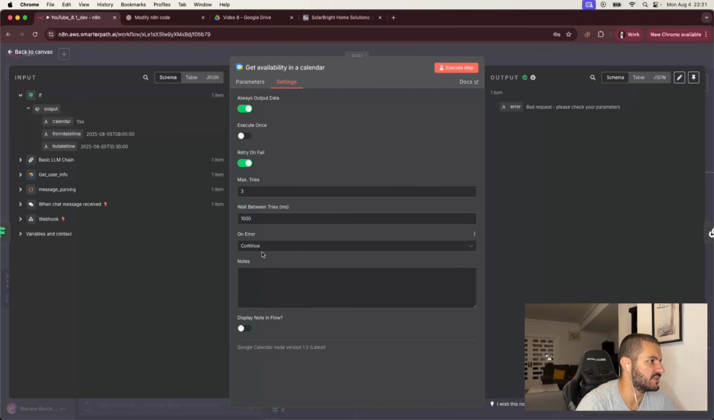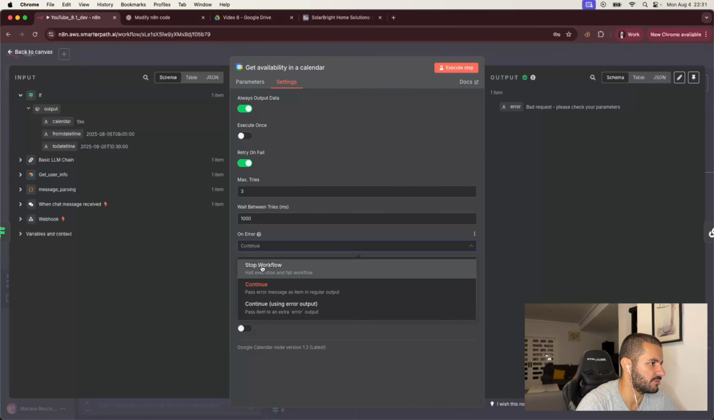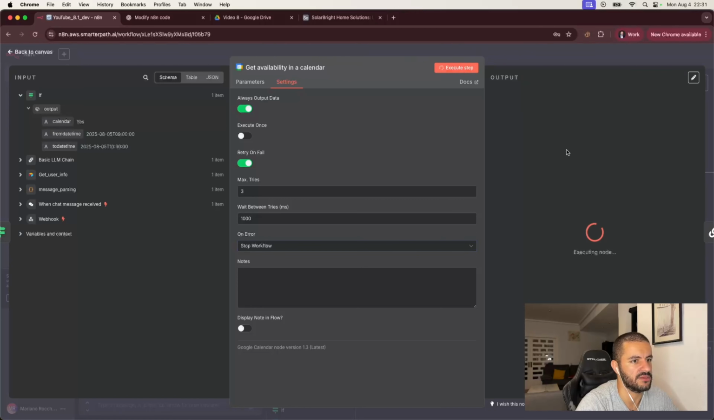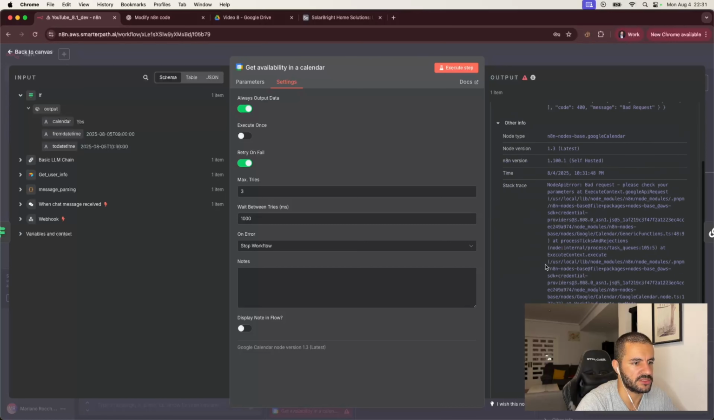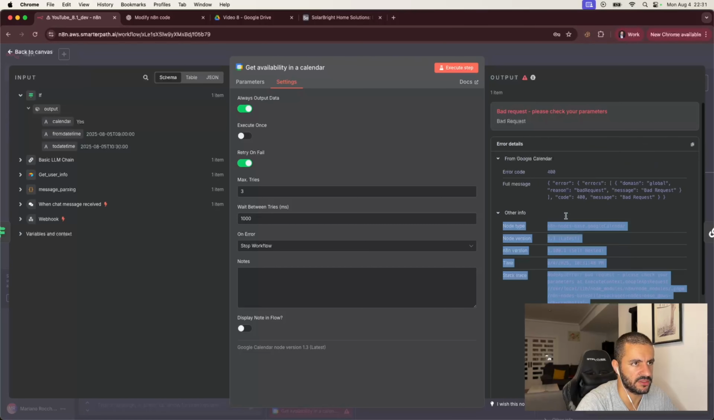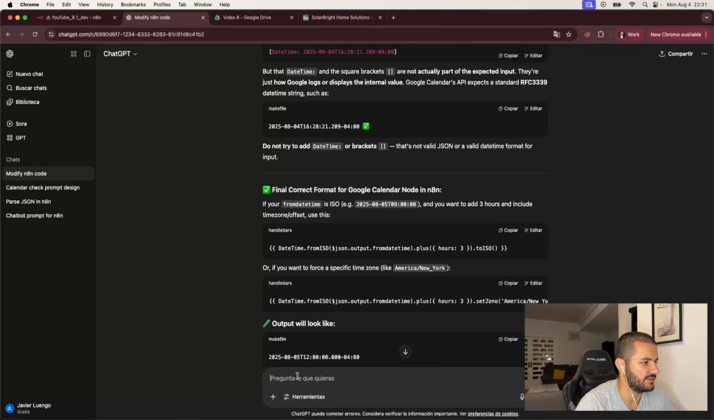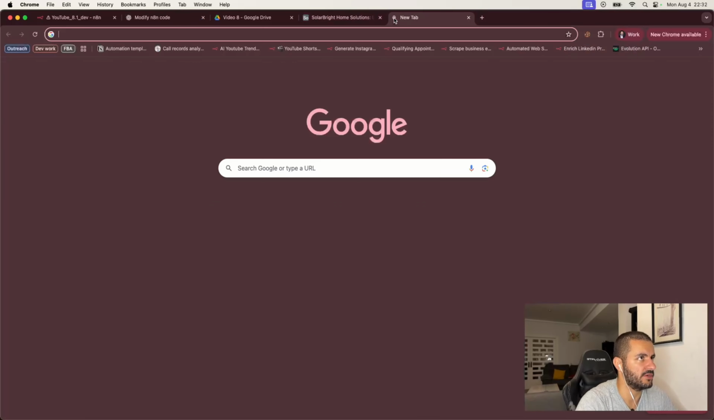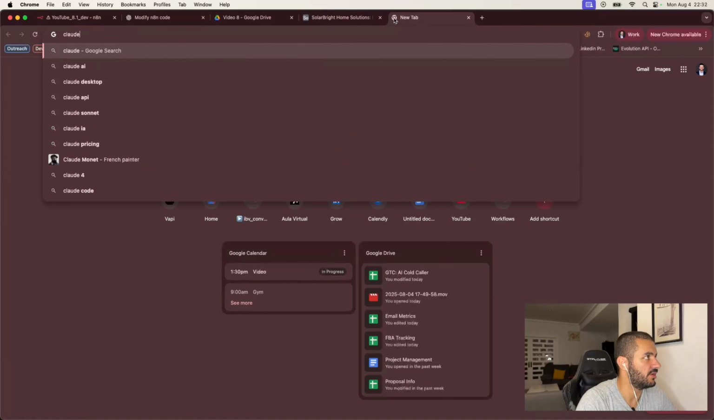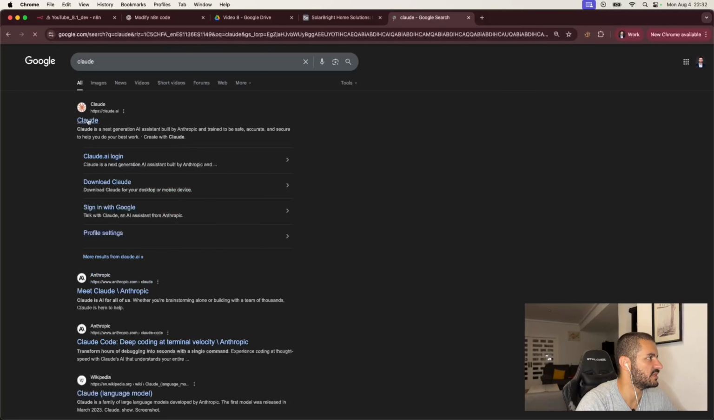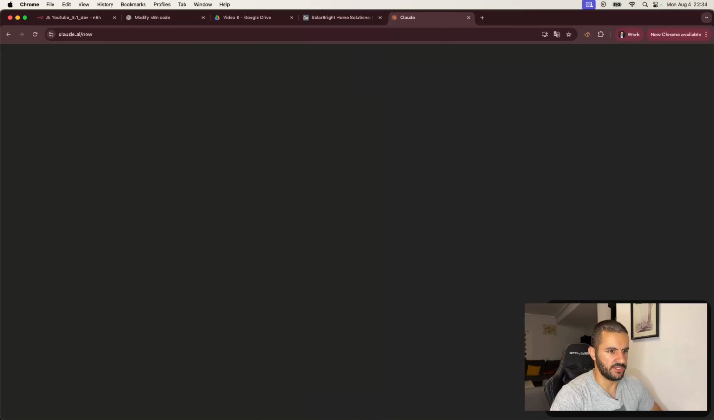So we are saying to continue on an error, so stop workflow. Let's execute the step, and now we're actually going to get the error properly seen here. Good. Let's just copy paste this whole thing because it's not working what it's telling us. And I'm going to open Claude because it's often a good option to test it with Claude as well. Free plan for now.